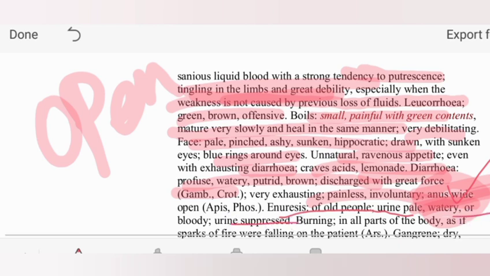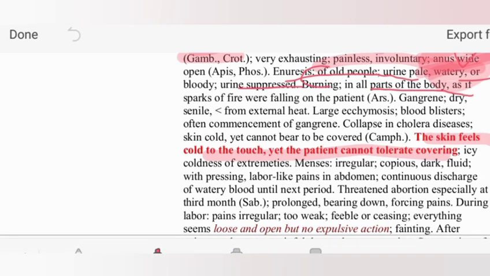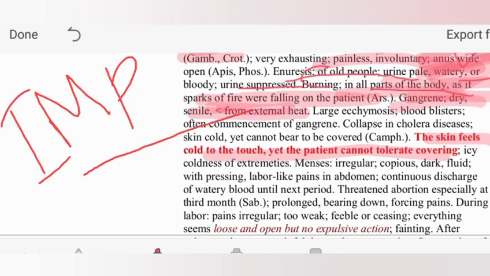The urine is pale, watery, suppressed, with burning in all parts. This line is important: burningness is marked in sickle cell. One thing you should remember is burning of all parts of the body, as if fire were falling on the patient. This burningness means the patient cannot bear being covered. Inside the body there is a spark of fire. Gangrene, dry gangrene, senile gangrene, mainly in diabetes,